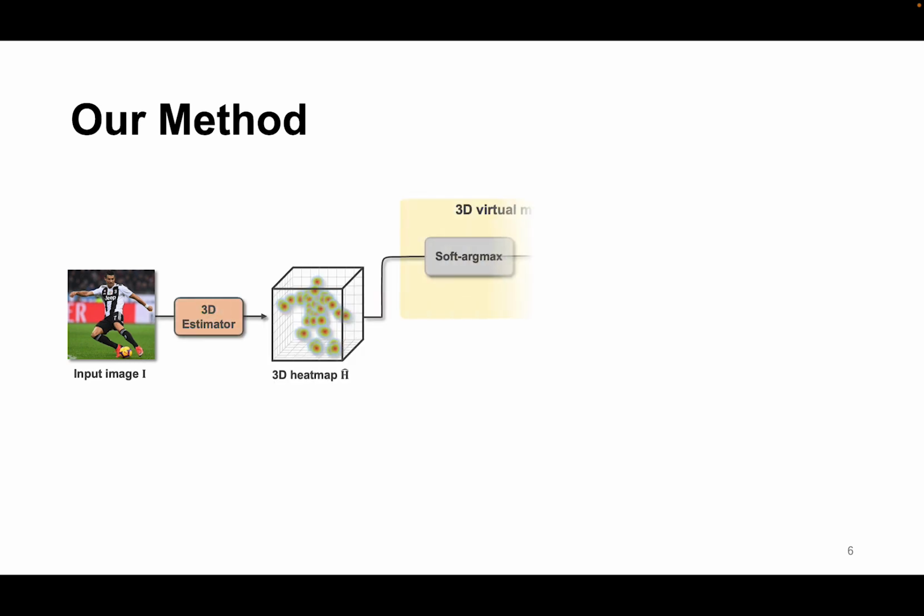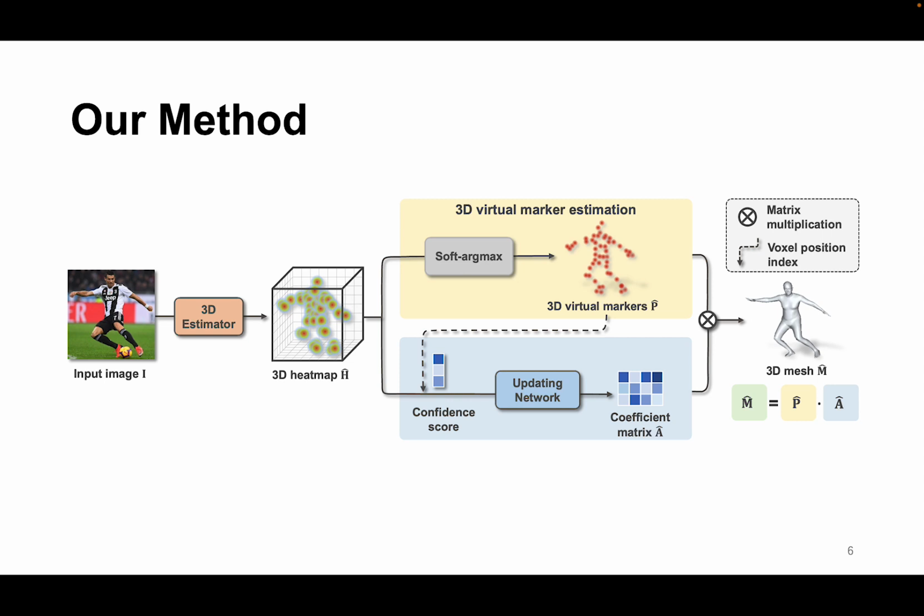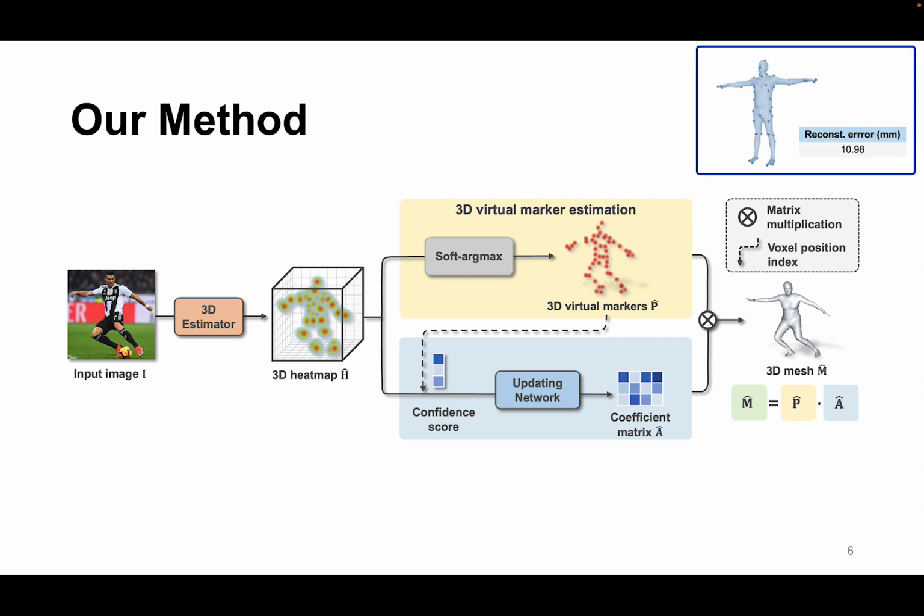It consists of two branches. The first branch uses a volumetric CNN to estimate the 3D positions of the markers, and the second branch reconstructs the full mesh by predicting a coefficient matrix. Then the mesh is reconstructed by simply multiplying the two matrices. Ideally, if we have accurate estimates for all virtual markers, then we can recover the complete mesh by simply multiplying them with a fixed coefficient matrix.